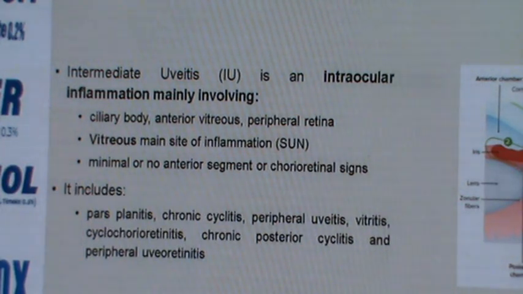It includes a wide variety of complex terminology: pars planitis, chronic cyclitis, peripheral uveitis, vitritis, cyclitis, chorioretinitis, and so on. But in essence, intermediate uveitis is vitritis.